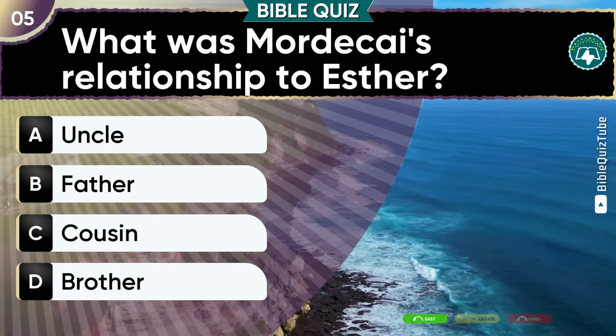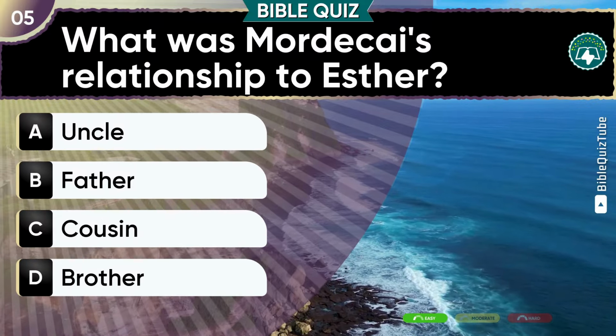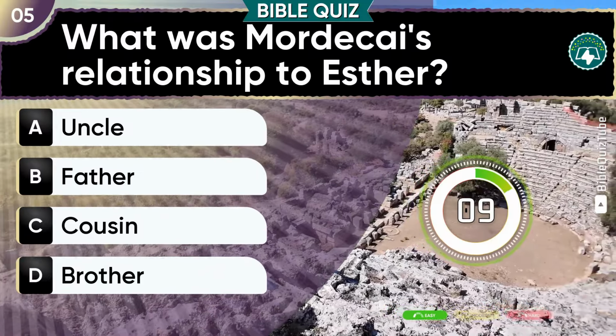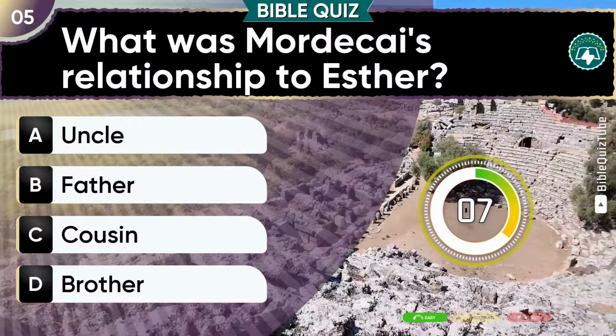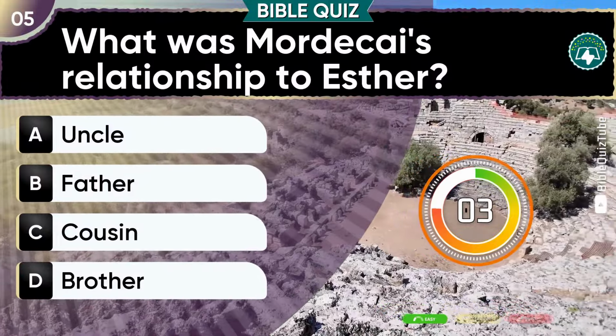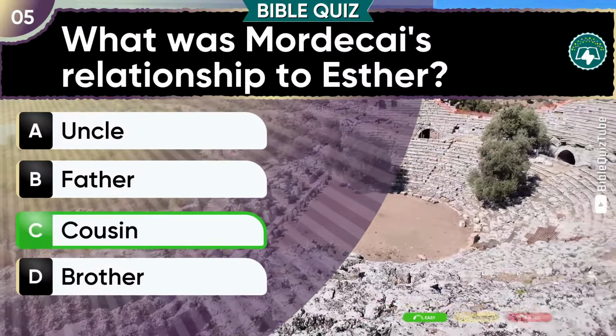Question 5. What was Mordecai's relationship to Esther? A. Uncle, B. Father, C. Cousin, D. Brother. Excellent. The answer is C.